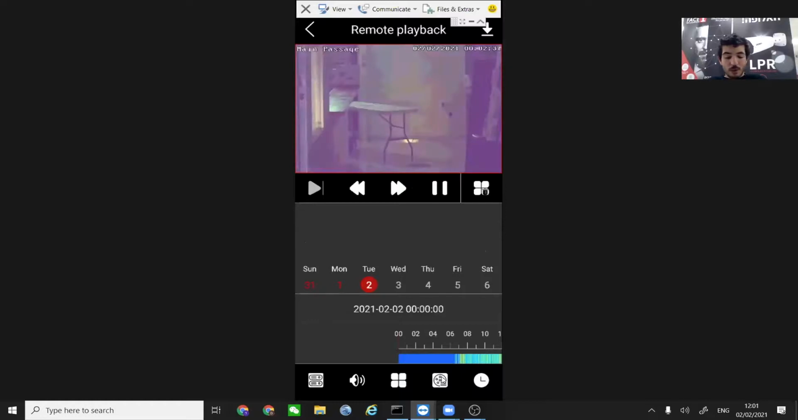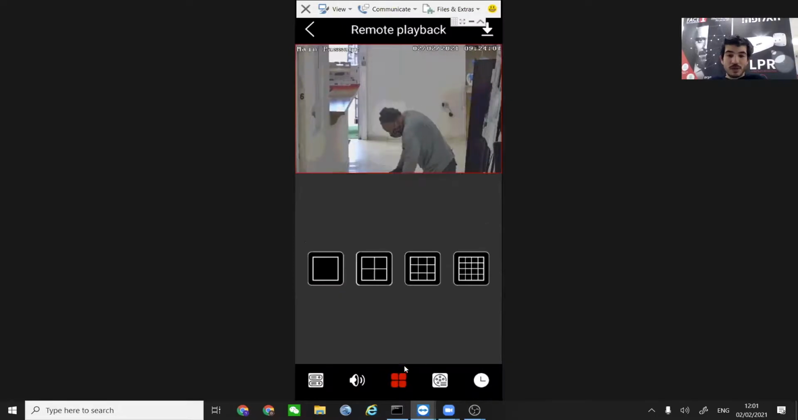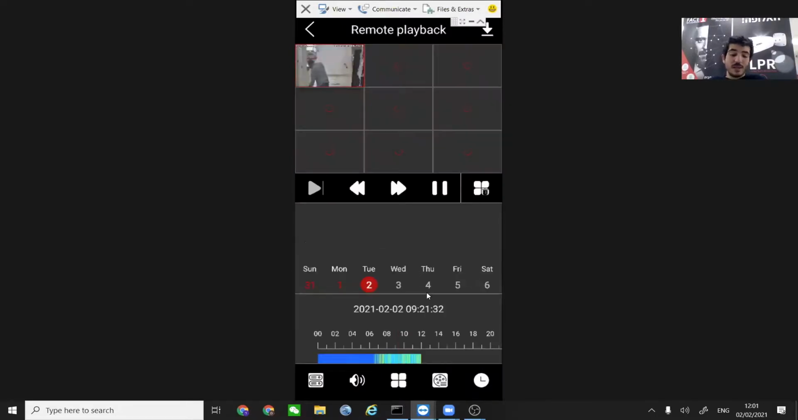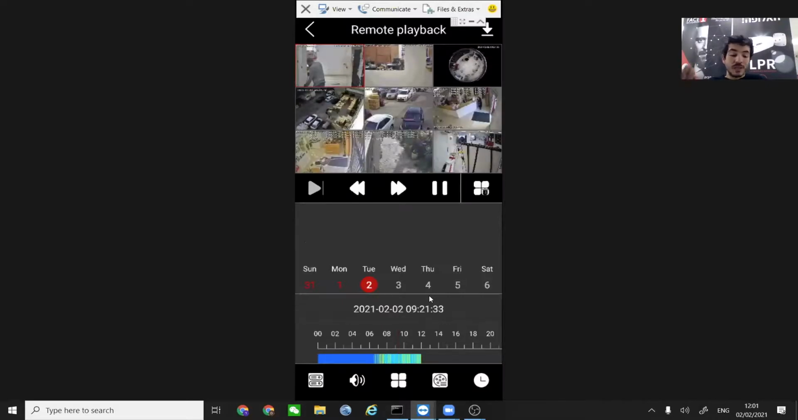So in playback mode, we are taken, of course, to midnight, to the beginning of this day. You can also see multiple cameras even in playback mode. So let's say 9 cameras. So you can see playback of 9 cameras simultaneously. You can also see that it responds very, very quick.